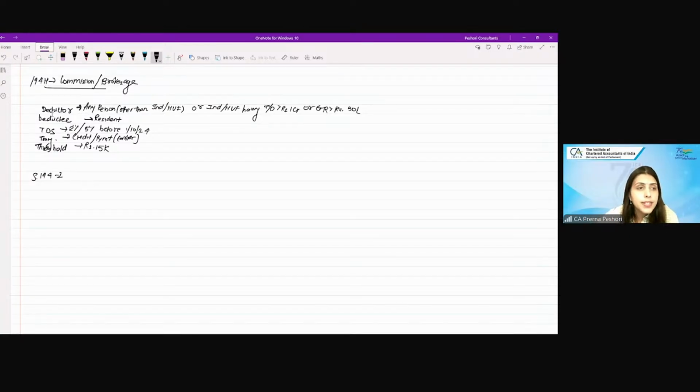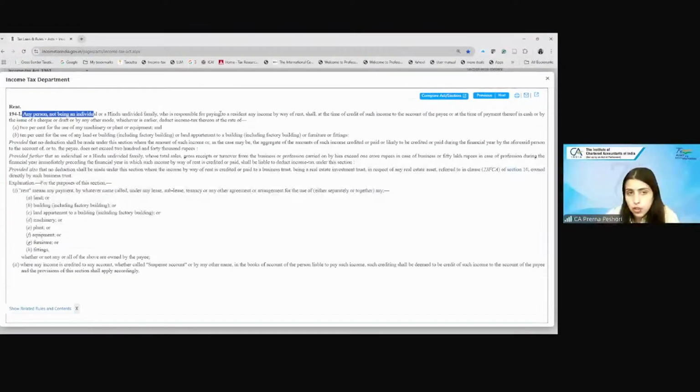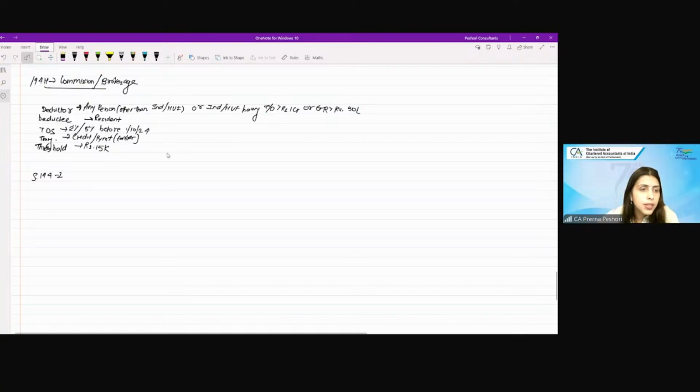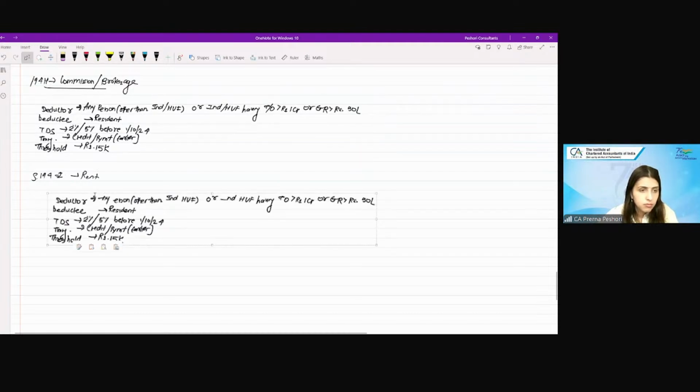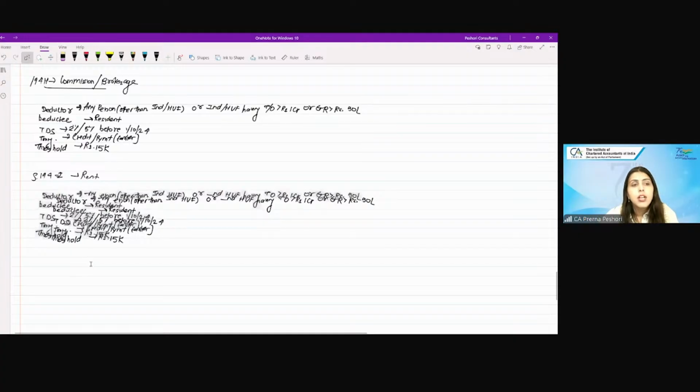What does 194I say? Any person not being an individual or HUF who is responsible for paying to a resident any income by way of rent. So 194I is on rent.